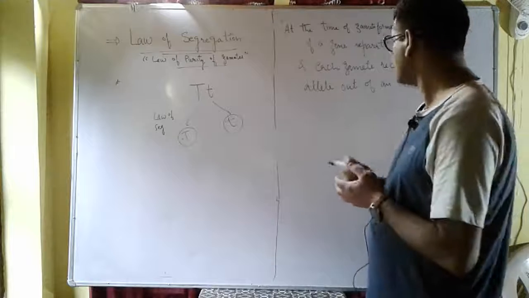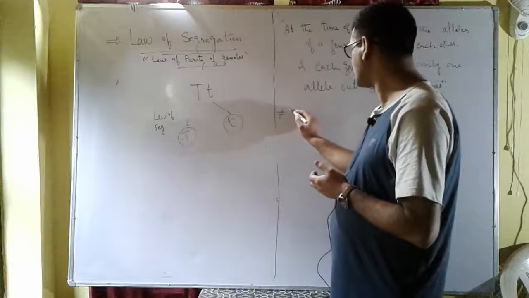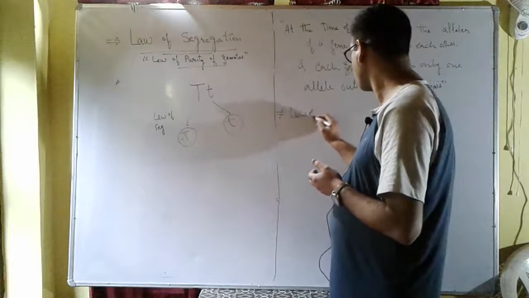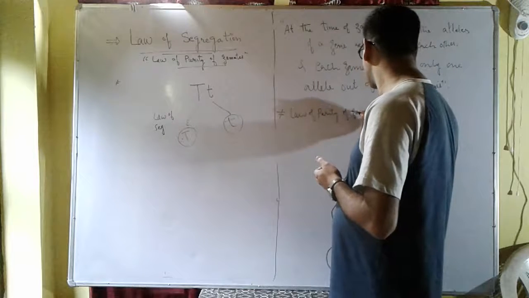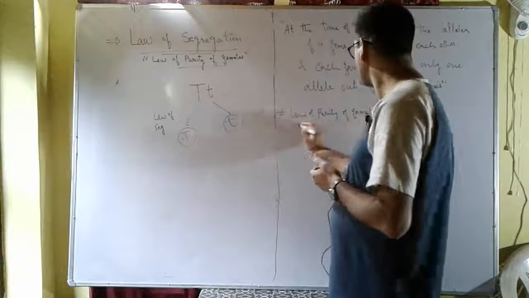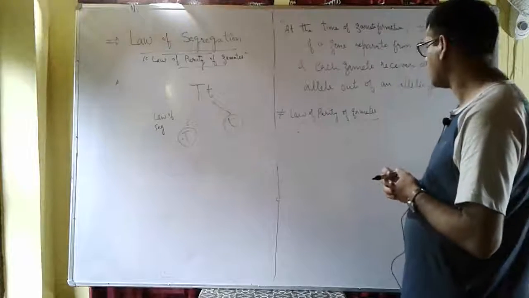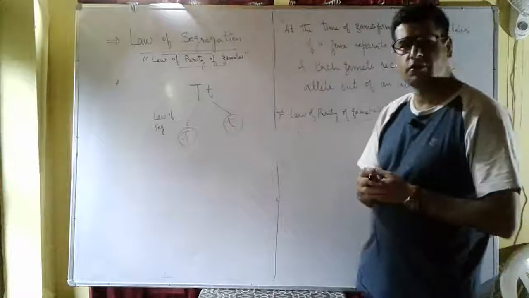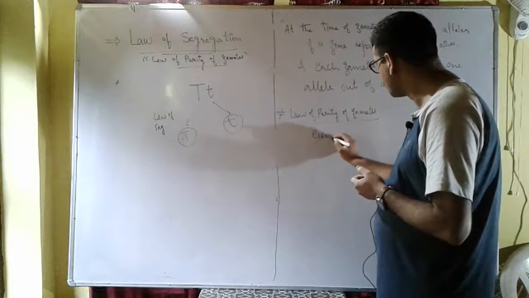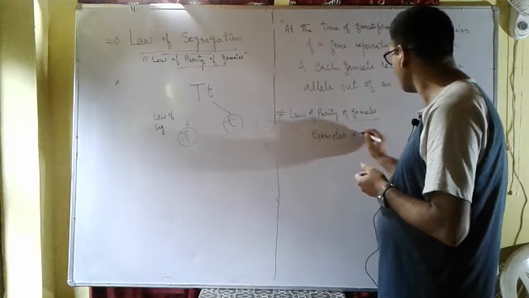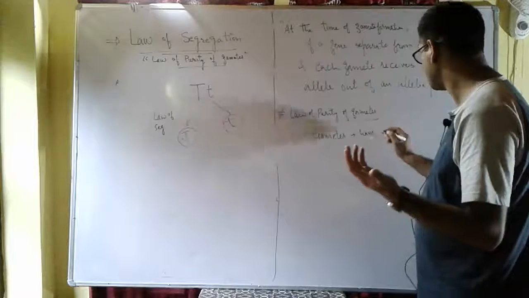This law of segregation is also known as the law of purity of gametes. Why is it called the law of purity of gametes? Because gametes are always pure. Gametes have only one allele out of two alleles.